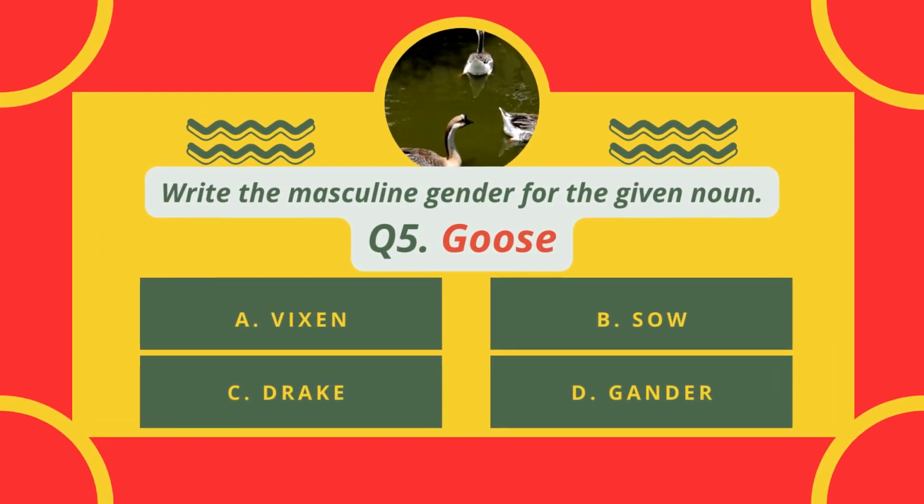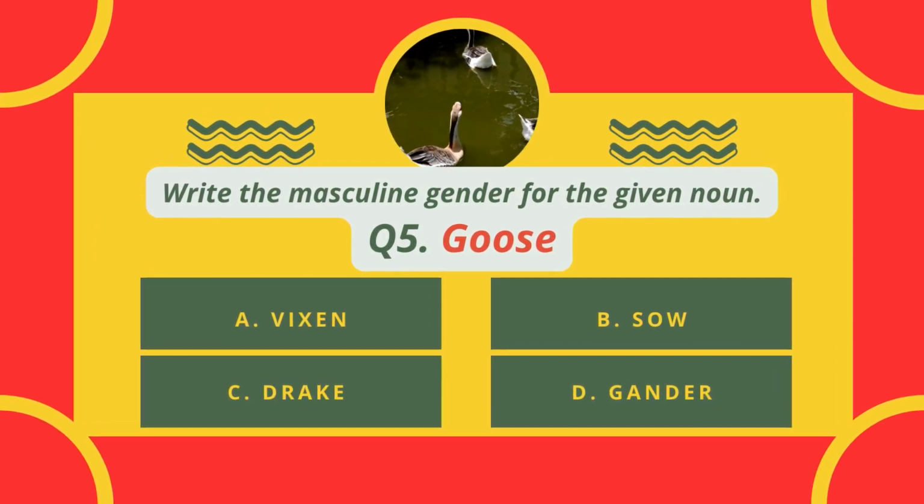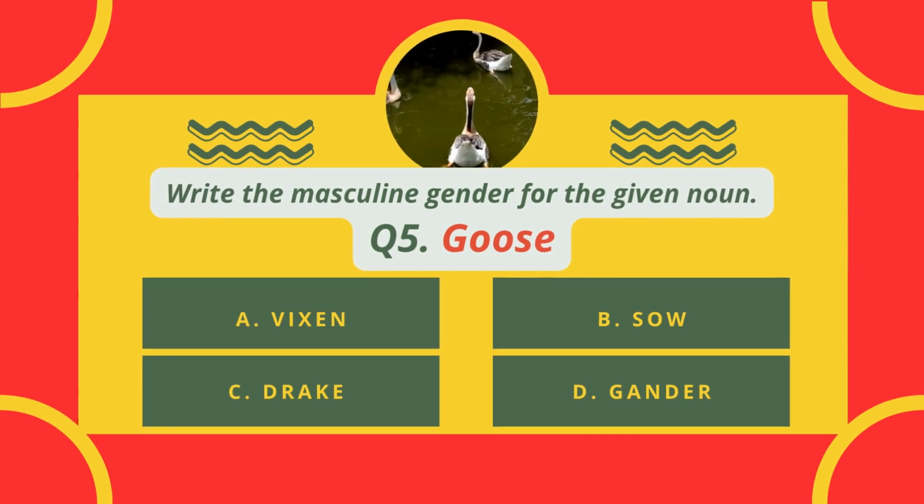Write the masculine gender for the given noun. Goose. A. Vixen, B. Sow, C. Drake, D. Gander.